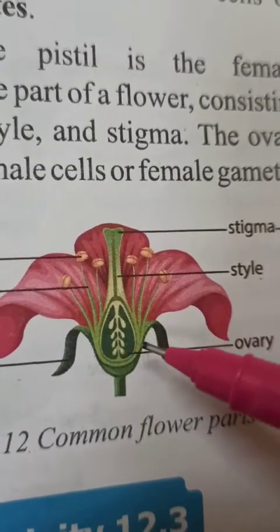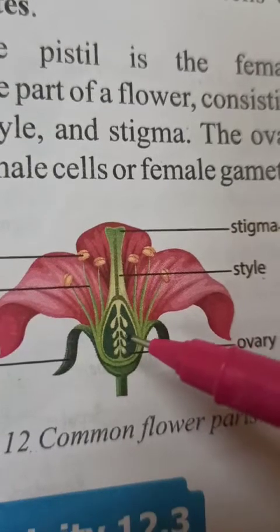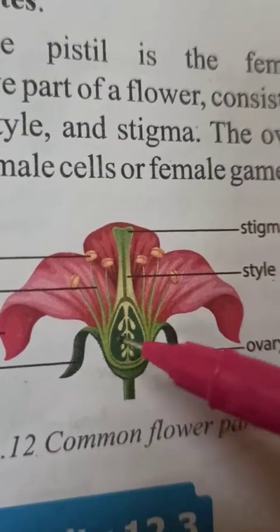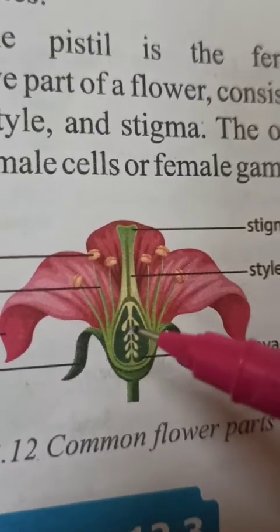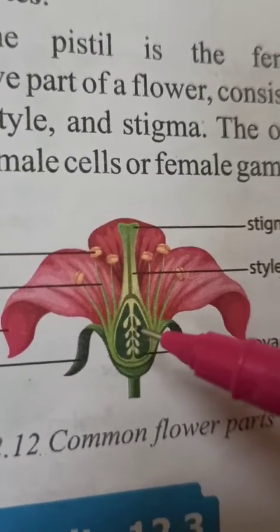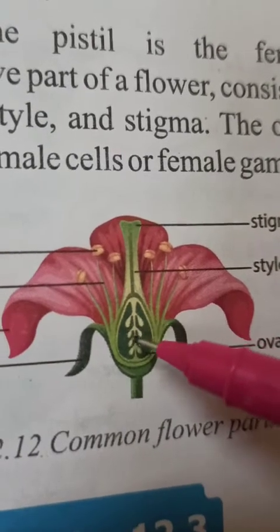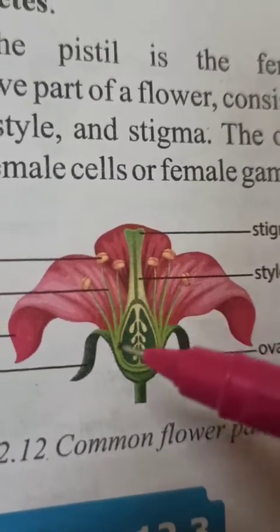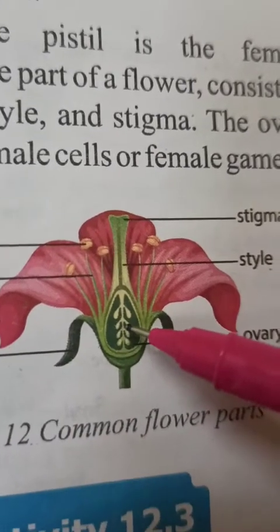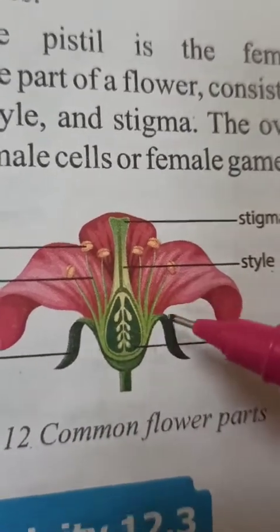And in natural conditions also, after the maturation of fruits, when the fruit ripens, the seeds develop, and when seeds fall on any surface, they can produce a new plant.